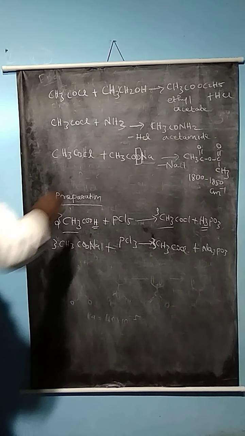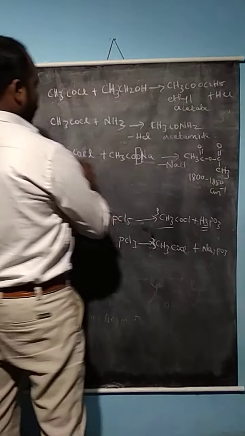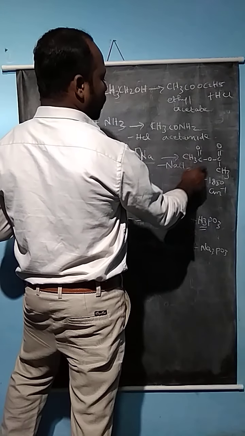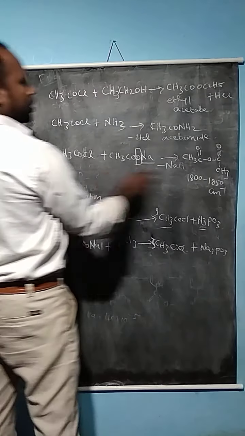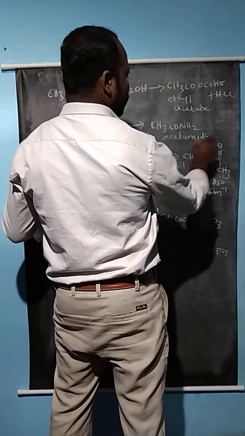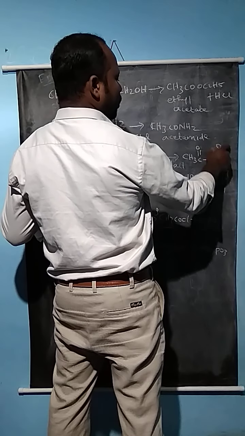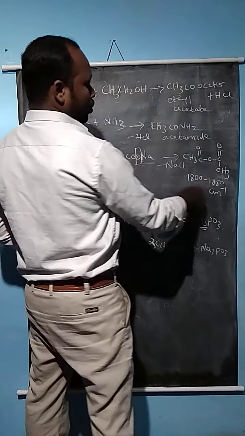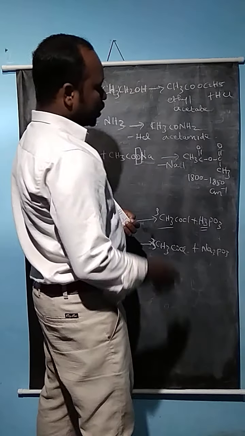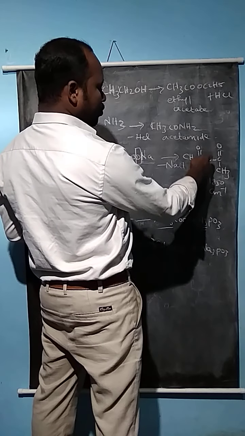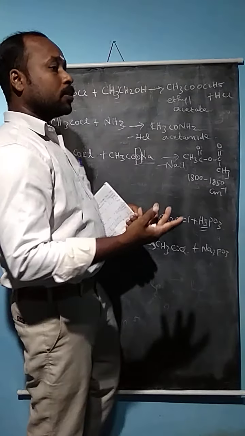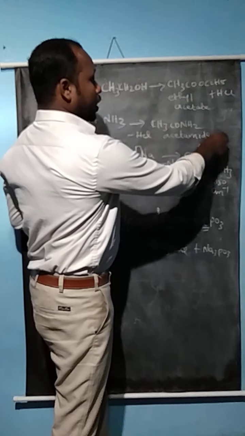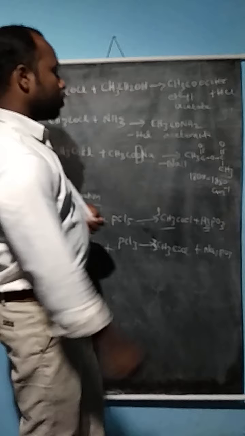So both of the compounds are acylating reagents. Here also the CH3CO group is present. So here also acylating reagent, but one of the best uses is industrial manufacturing of plastics like cellulose acetate and vinyl acetate compounds. Similarly, aspirin and some pharmaceutical preparations like paracetamol. It is a very important reagent in the preparation of paracetamol also.